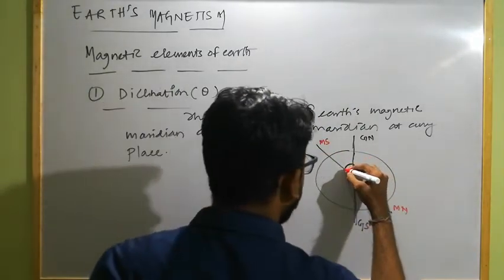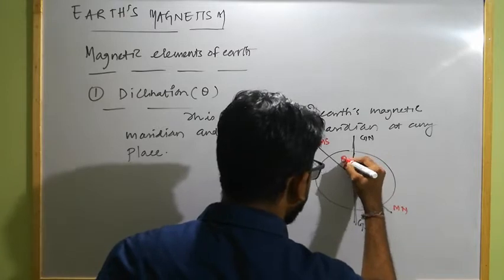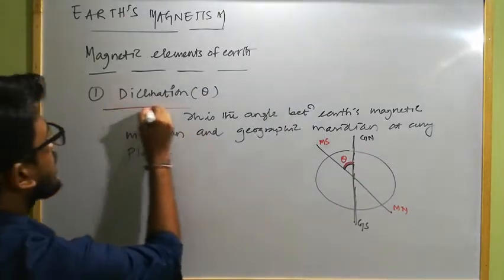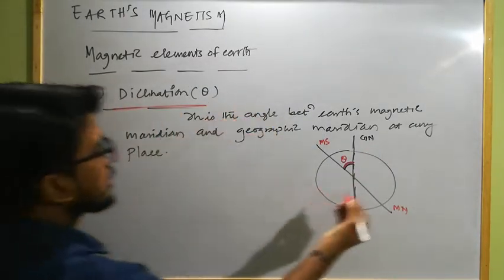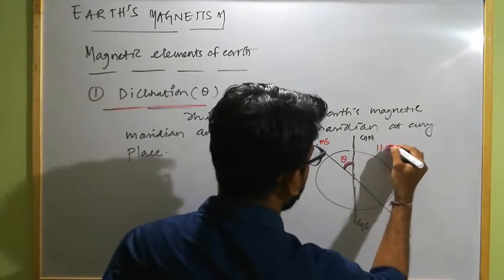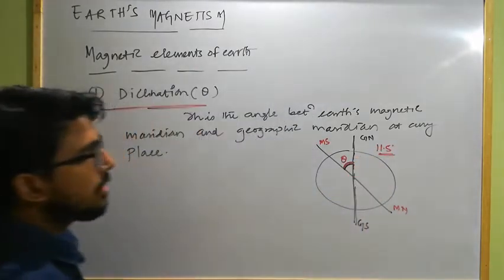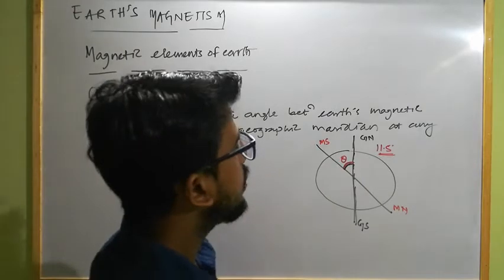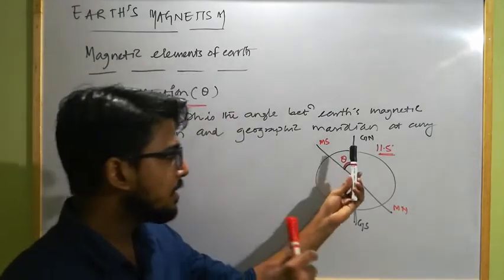The angle between these two is known as theta, which is known as declination. And we know this is nearly about how much? 11.5 degrees.